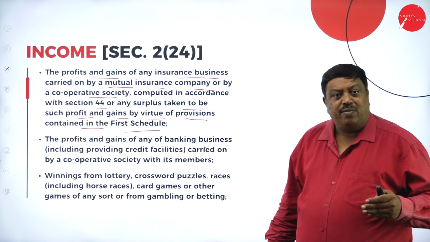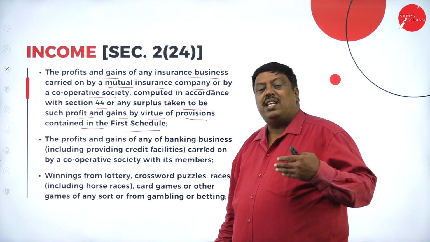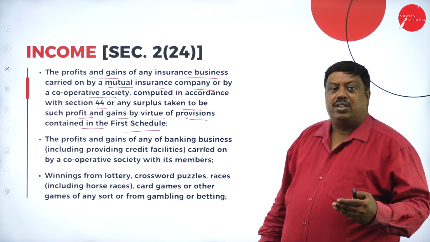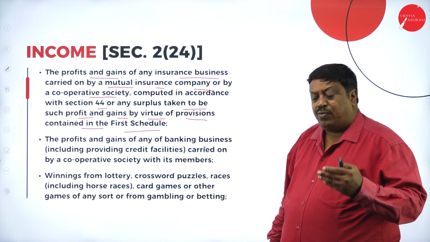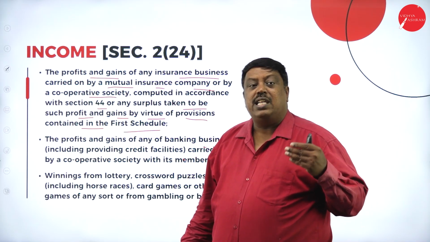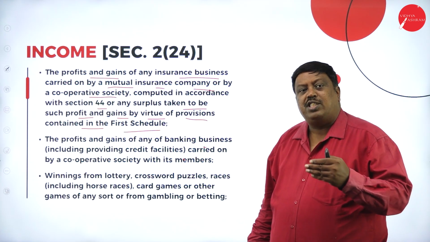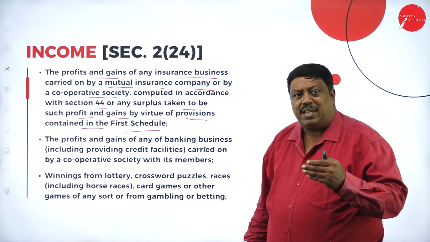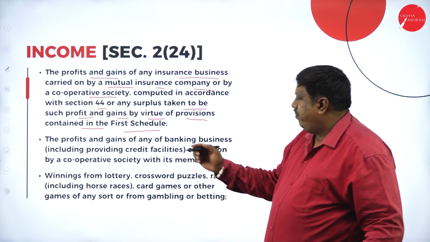Of the 14 schedules, the first schedule says that if any company is merged with the insurance company and is doing any insurance activities and receives any sum of benefits from the insurance company, that will be treated as income under section 2 subclause 24 of the Income Tax Act of 1961 and it is taxable.